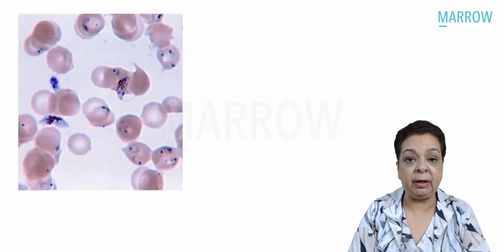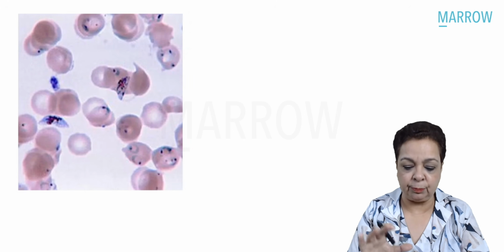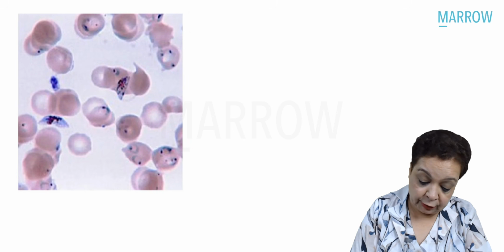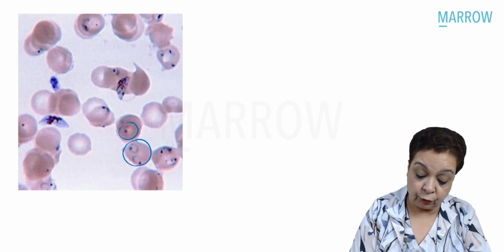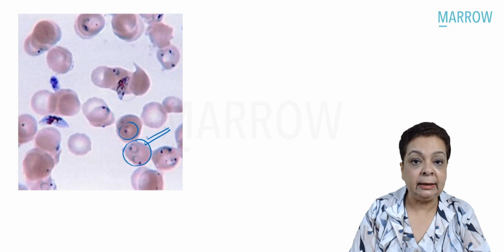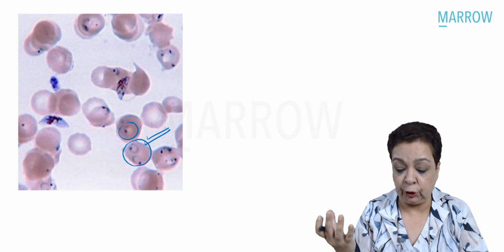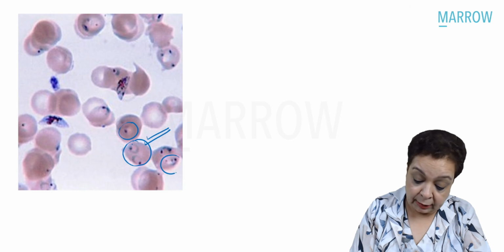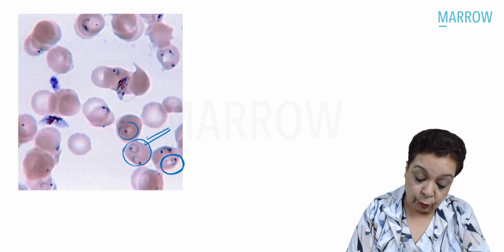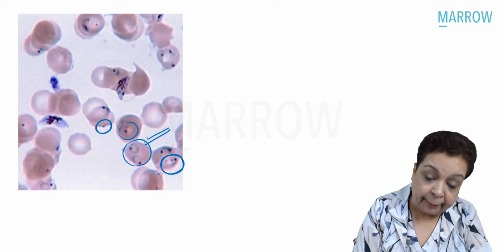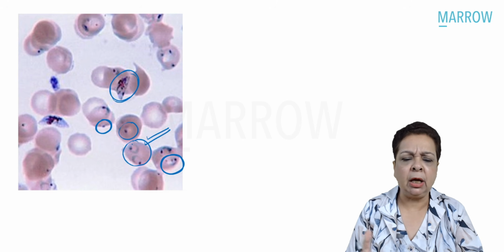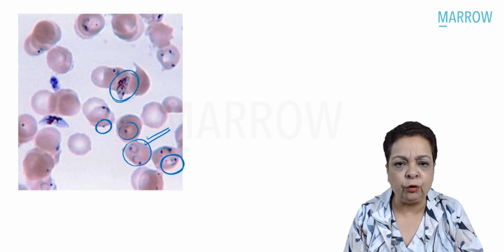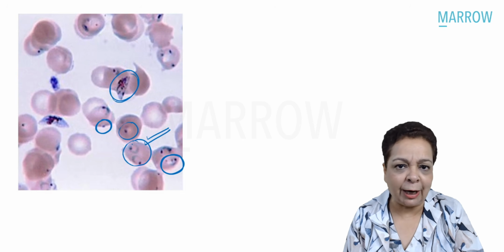This is a peripheral blood smear, I just brought the picture to show you. You can see the ring stages, which are the early trophozoites. You can see multiple rings, a typical feature of Plasmodium falciparum. Then you can see multiple chromatin dots, accole forms, the applique forms, and also the crescent-shaped gametocytes. But where is the late trophozoite stage? Where is the schizont stage?